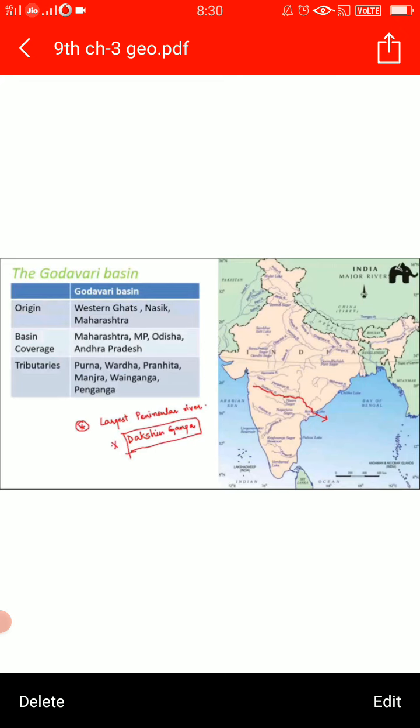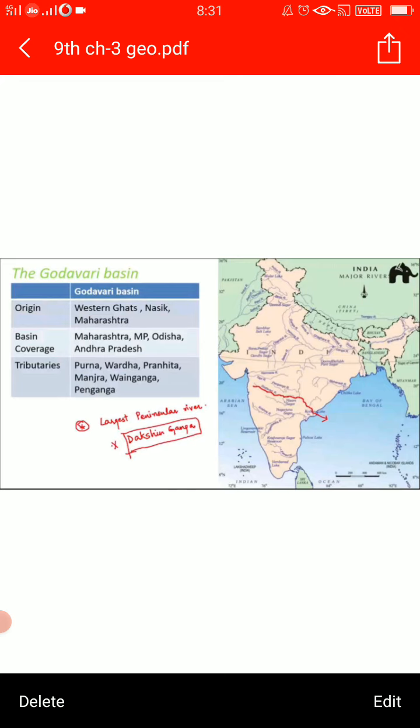Its drainage basin is the largest among all the peninsular rivers. Now what states is it covering? Maharashtra, MP, Odisha and Andhra Pradesh is the basin area. The Godavari is joined by a number of tributaries, children.